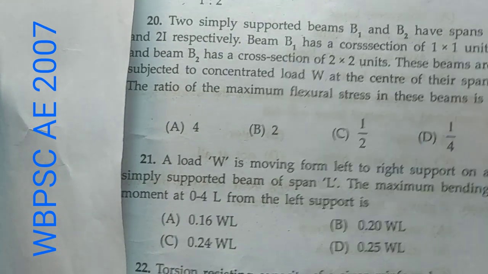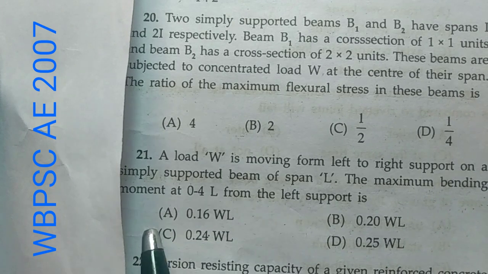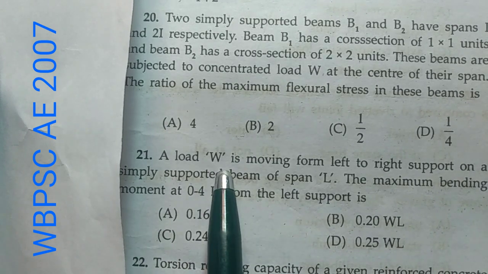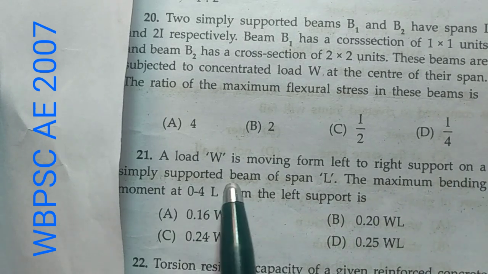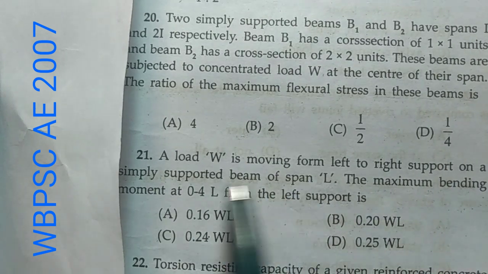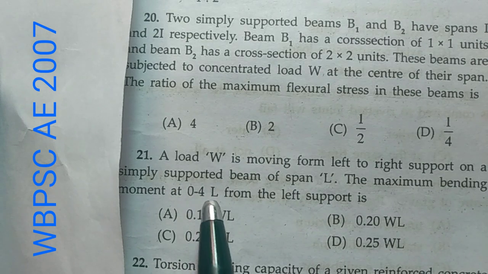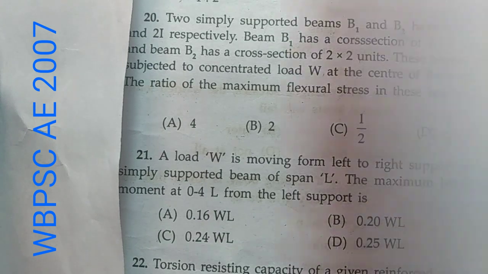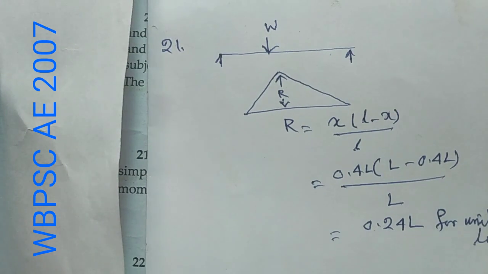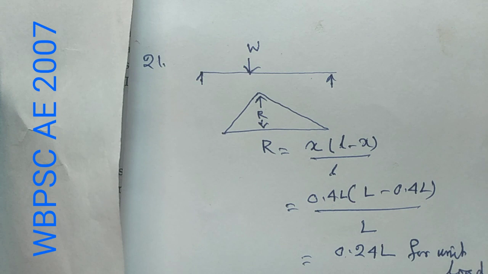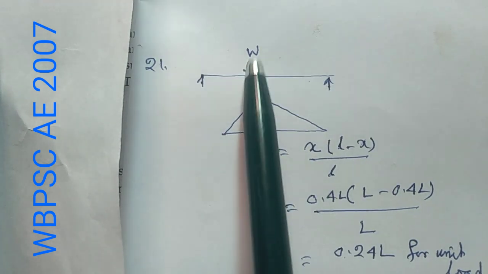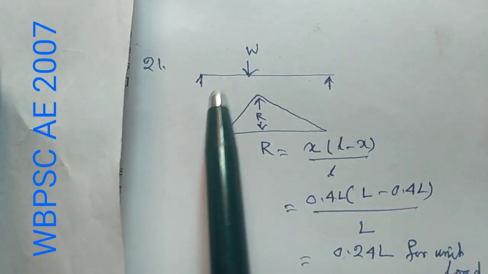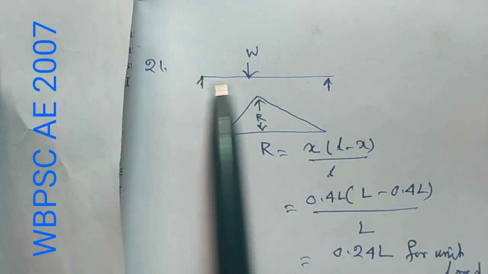Now question number 21. A load W is moving from left to right support on a simply supported beam of span L. The maximum bending moment at a point 0.4 L from the left support is... and these are the options. Now we know that this is a simply supported beam and load W is acting at a distance of 0.4 L from the left support.